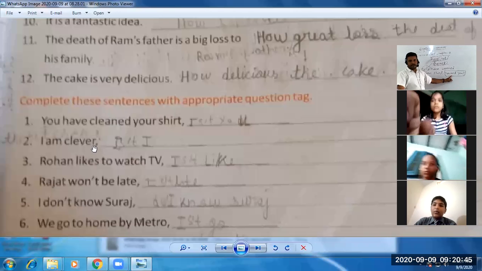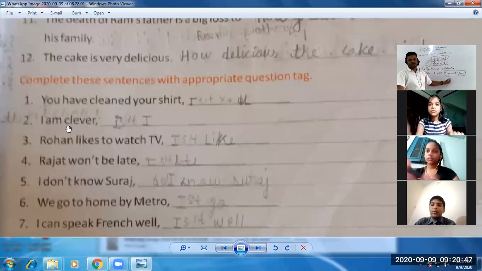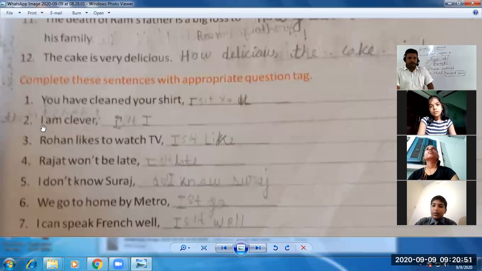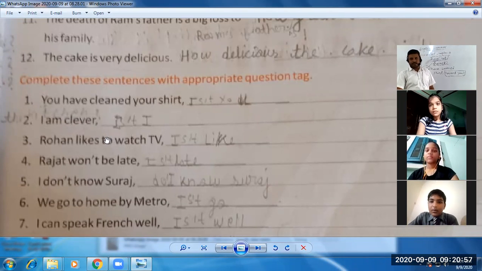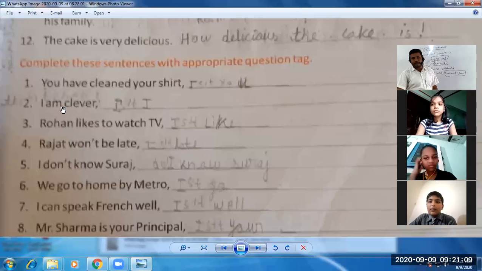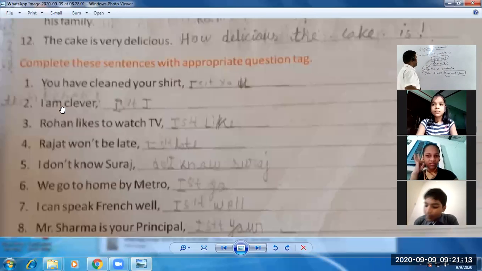Again, let me tell you, I am clever. One rule is there, students. We do not use the short form of am not, amn't. कई बार students am not का short form amn't use करते हैं, but it is an exception, students. We use aren't in place of amn't. I के साथ जब am का use होता है, उसका हम contracted form, short form use करते हैं, तो amn't की जगह हम क्या लिखते हैं? Aren't का use करते हैं. For example,